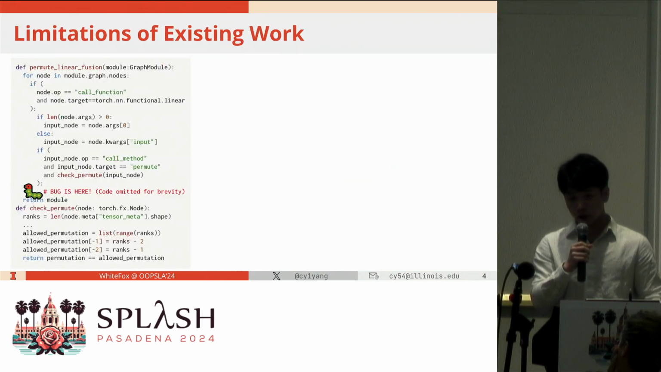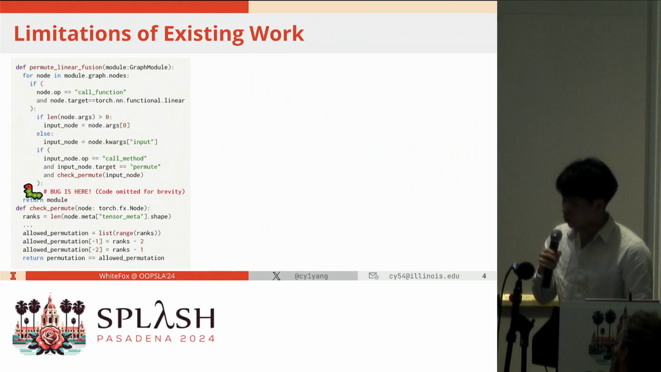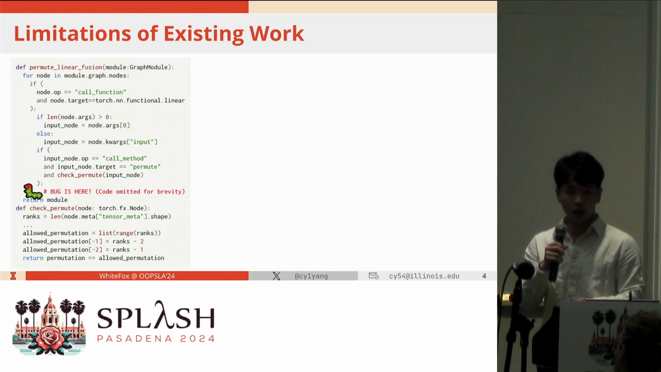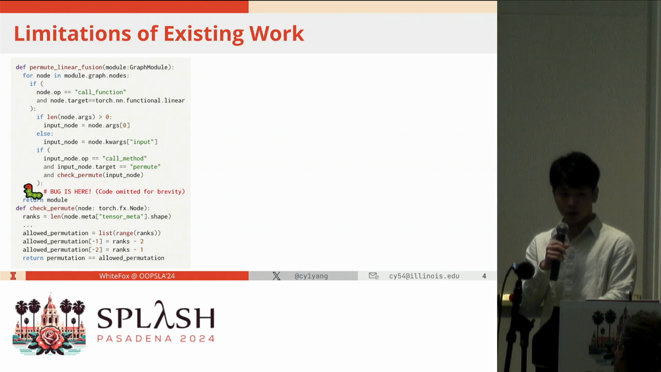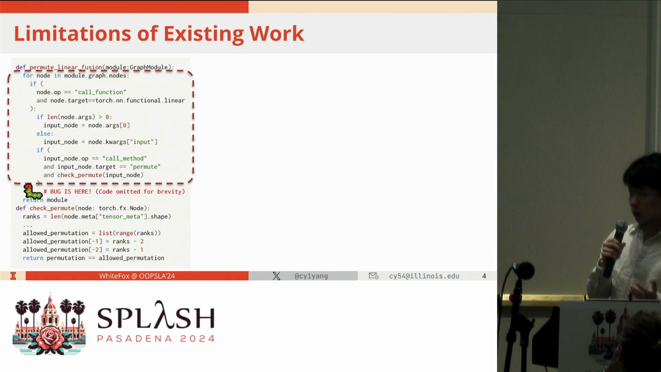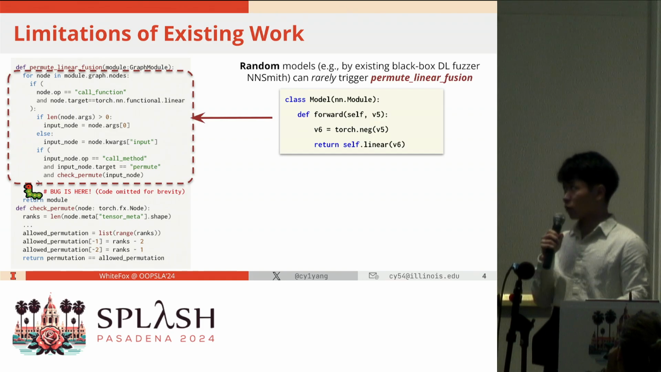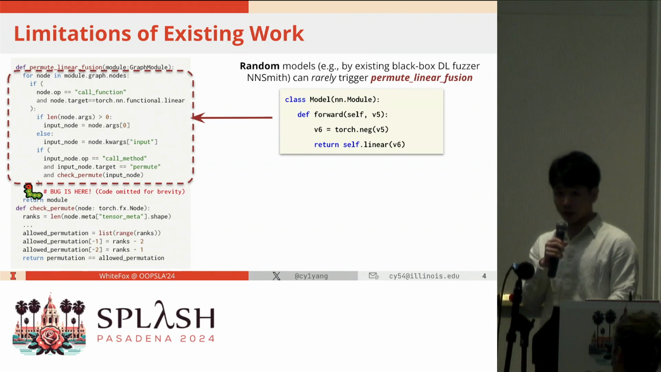Let me explain it with a motivating example. The left side shows the source code of the permute linear fusion optimization in PyTorch Inductor, which will fuse the permute and linear operators when the permute operator only swaps the last two dimensions. Such triggering requirements are explicitly written in the source code. However, the random models generated by existing approaches rarely trigger this optimization.